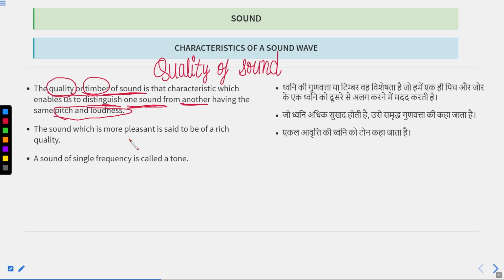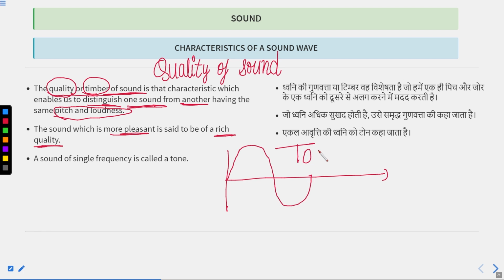The sound which is more pleasant is said to be of rich quality. A sound of a single frequency is called a tone. Any sound which has a single frequency is called a tone. This is the definition of tone. Have you ever played any musical instrument? Whenever you press one note on a piano, it is one tone because it generates only one frequency. Sa, re, ga, ma. These are each one tone.